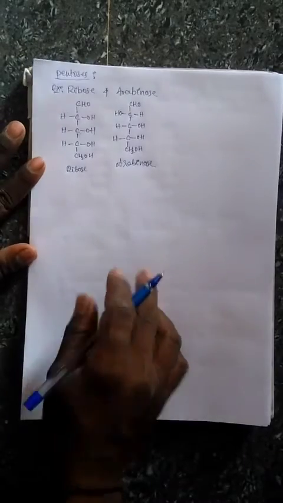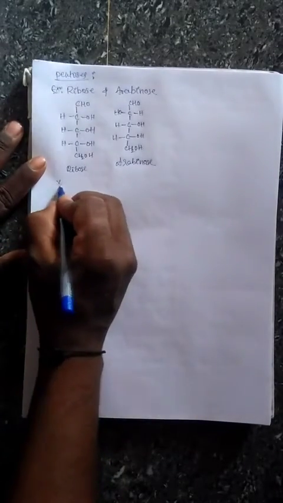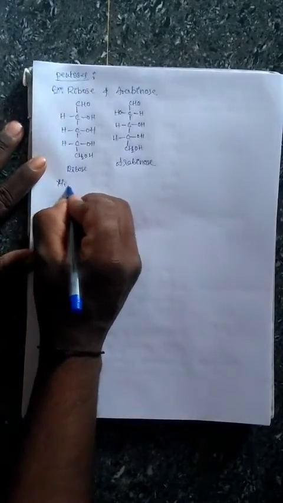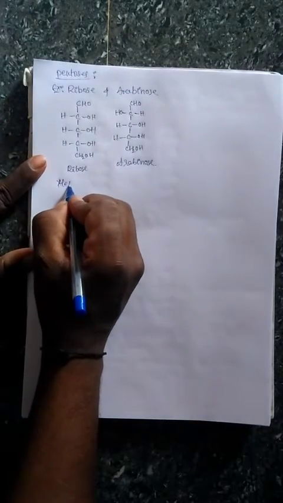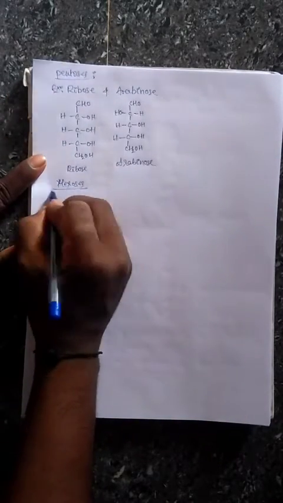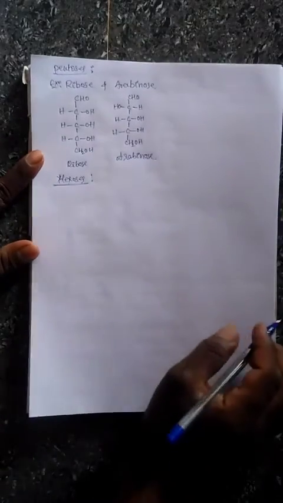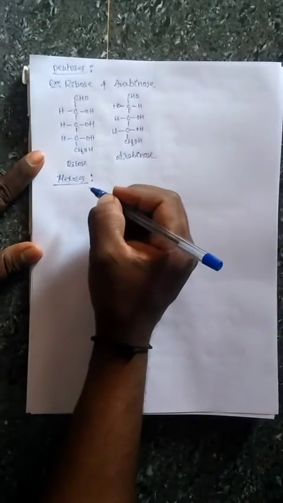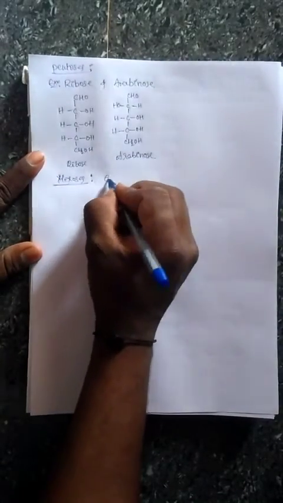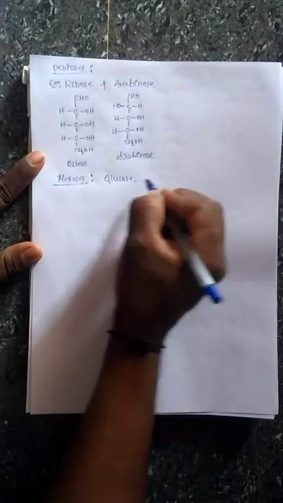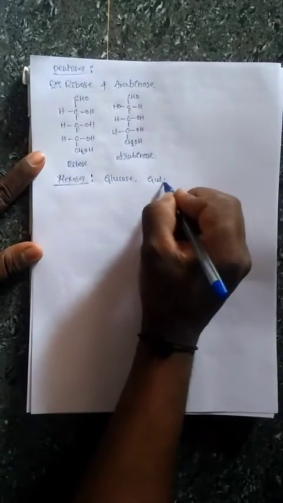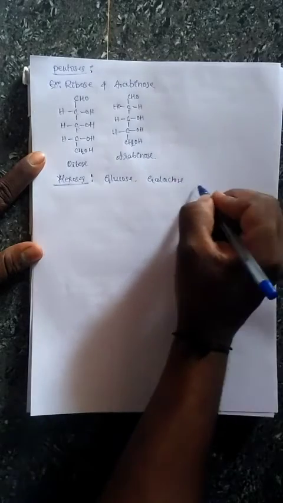Okay. Now take hexoses. Already we have discussed hexoses. So you know hexoses are nothing but the monosaccharides containing 6 carbon atoms. So best examples are glucose, galactose and also mannose.